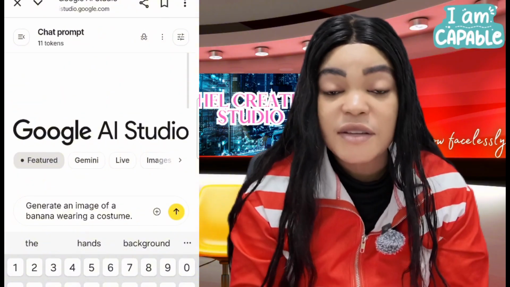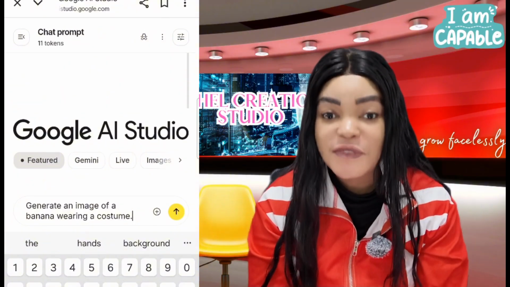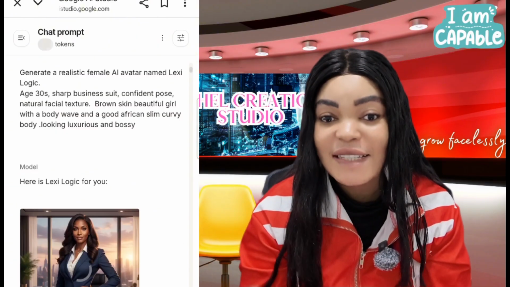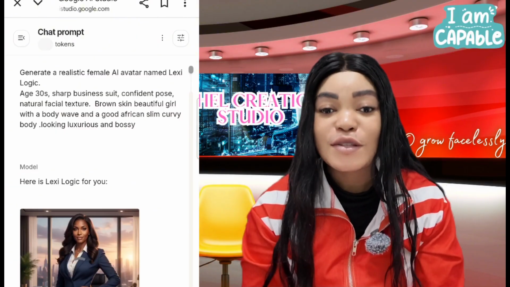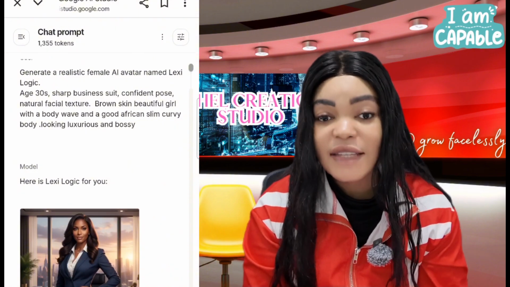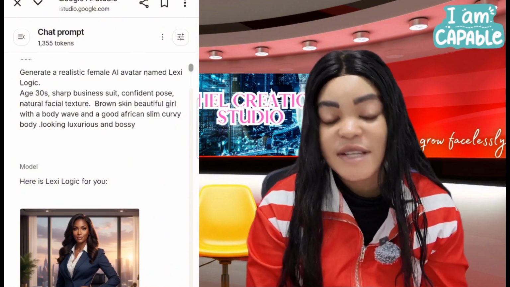So I'm going to generate my first image. As you can see, we've generated Lexi. Lexi looks so beautiful. I mean, she looks exactly like the kind of image I was looking for. Now, let's go ahead and generate Toby, Bliss, and the rest.